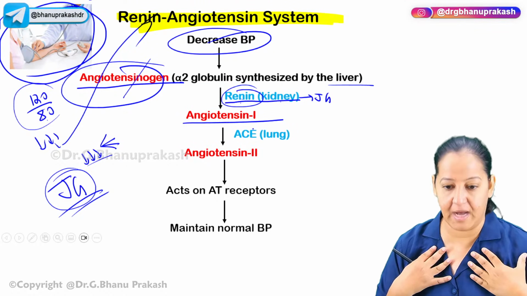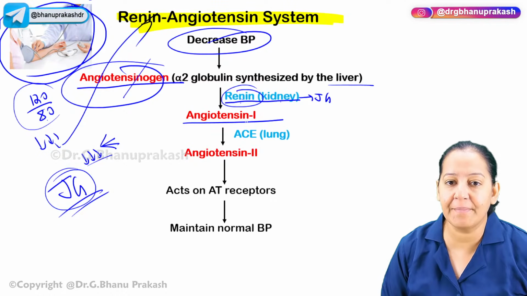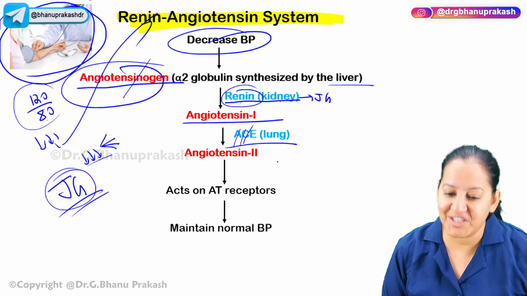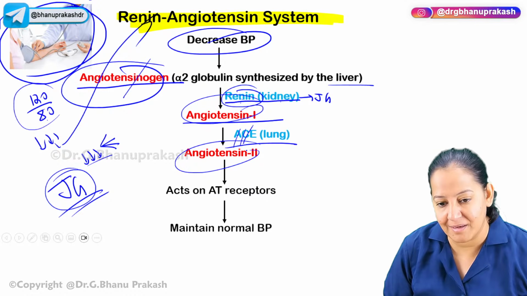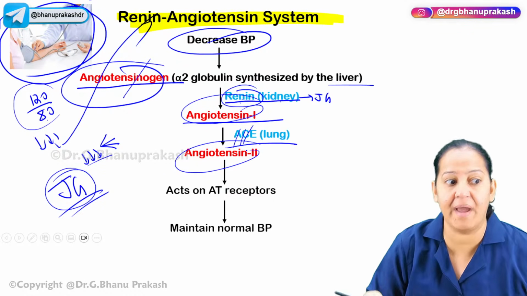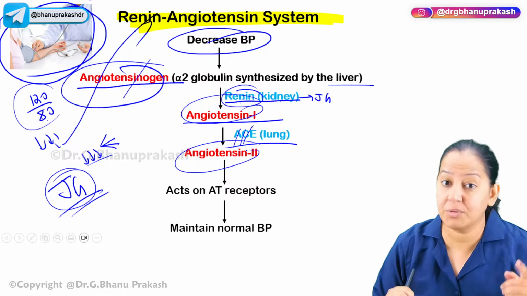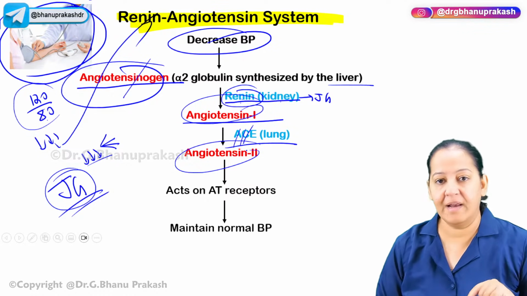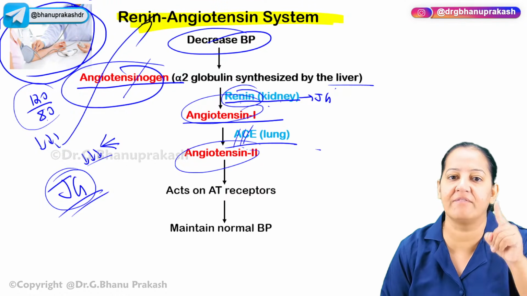Now it's the lungs' turn. Lungs secrete another enzyme. The name of the enzyme is angiotensin converting enzyme, ACE. What is the full form of ACE? Angiotensin converting enzyme, because it is converting angiotensin 1 to 2. That's what the name means. It is converting angiotensin 1 to 2, that's why angiotensin converting enzyme. This enzyme is secreted by the lungs. First the kidney secretes renin, then the lung secretes ACE, and ACE converts angiotensin 1 to 2.